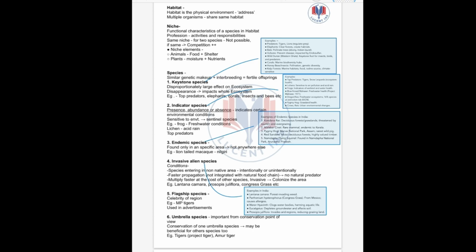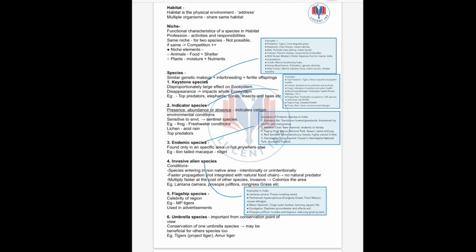Then next is the indicator species. I have given a few more examples, kindly have a look, like vultures. What is the importance of vulture? They prevent diseases. Then corals, they are the marine biodiversity hub. Then indicator species, what is it? Their presence, abundance or absence indicates certain environmental conditions. For example, the presence of frog indicates that the water is fresh water.